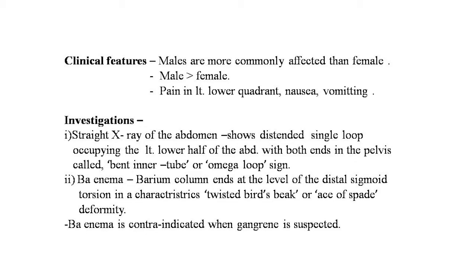Now the investigations. Straight X-ray of the abdomen shows a distended single loop occupying the left lower half of the abdomen with both ends in the pelvis, called bent inner tube or omega loop sign. In barium enema, the barium column ends at the level of the distal sigmoid torsion, which is characteristic, that is the twisted bird's beak or ace of spade deformity. Barium enema is contraindicated when gangrene is suspected.